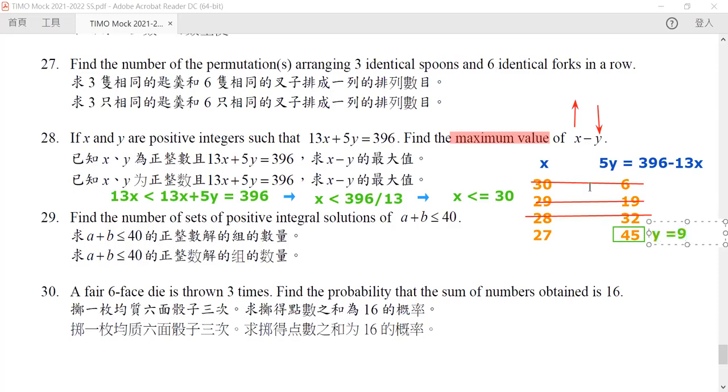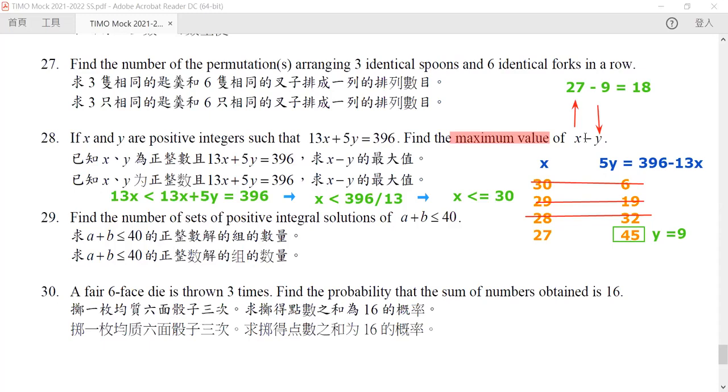So we know that our highest x is 27, our lowest y is 9, so our value is exactly equal to 18. So this is the maximum value of this function.